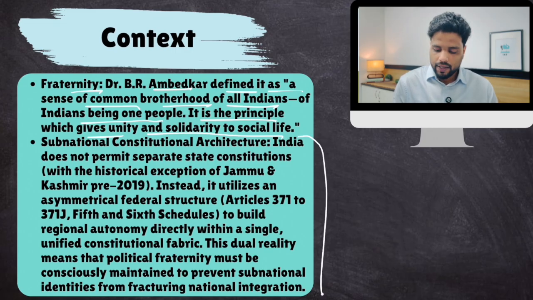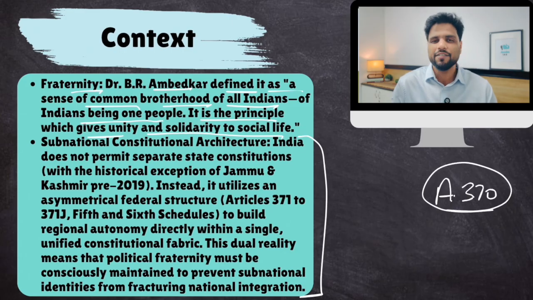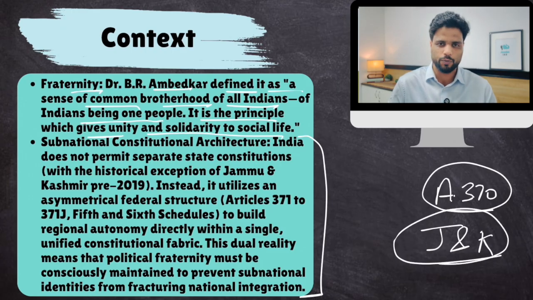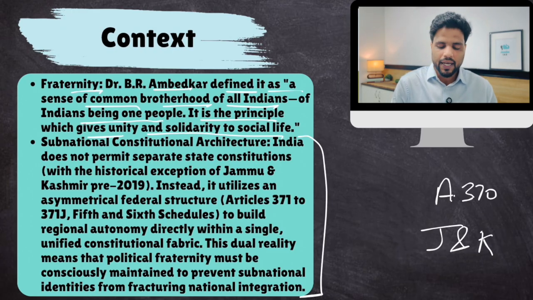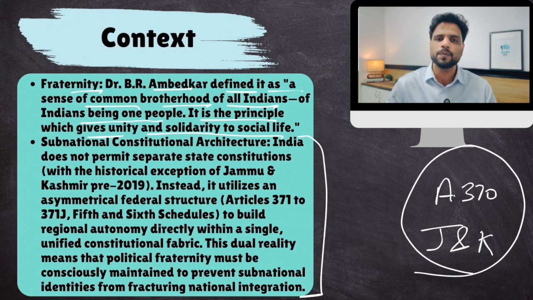Now, even at one point of time, though it's no longer there, Article 370 of our Constitution gave special status to the erstwhile state of Jammu and Kashmir. Many people said that it was a clear-cut violation of equality, because while other states did not enjoy certain privileges, Jammu and Kashmir did. Why this discrimination among states?